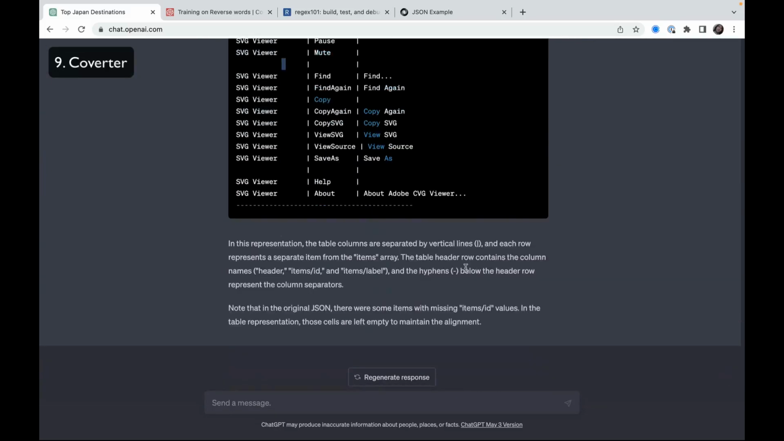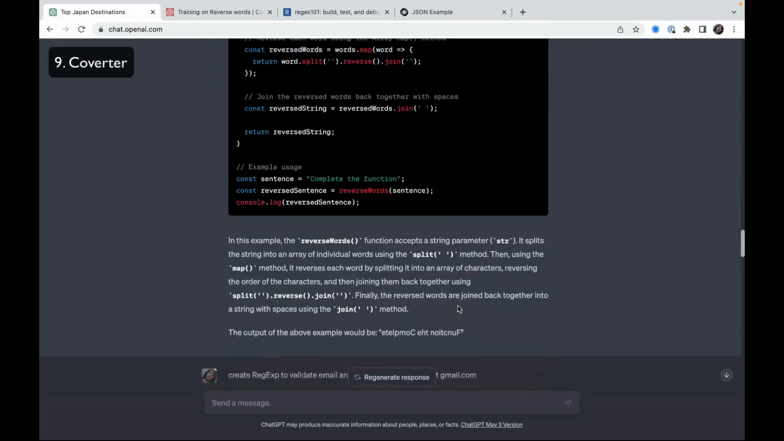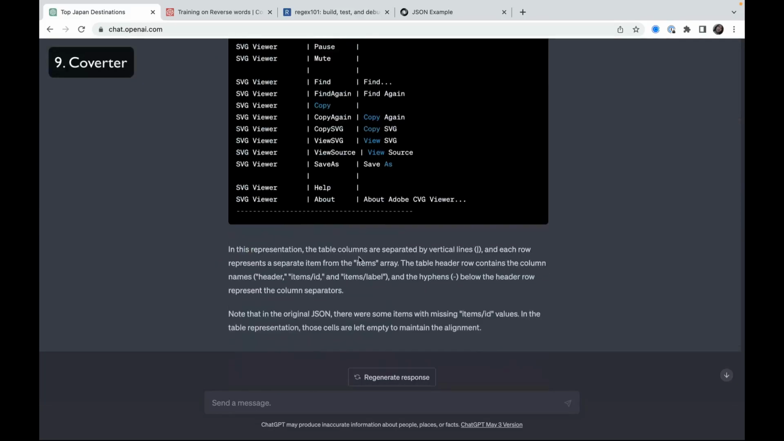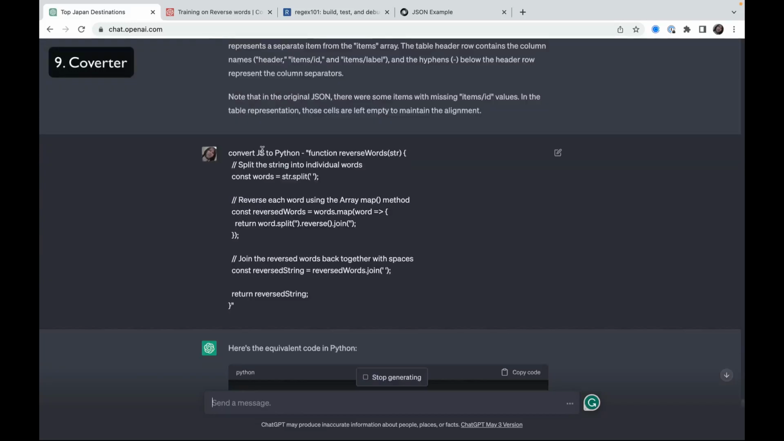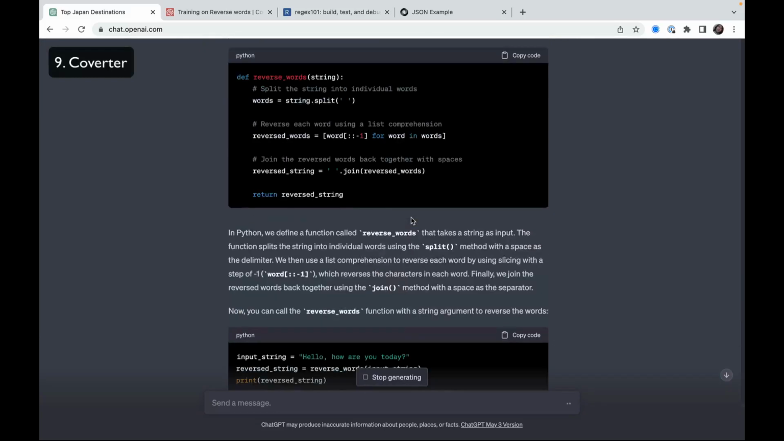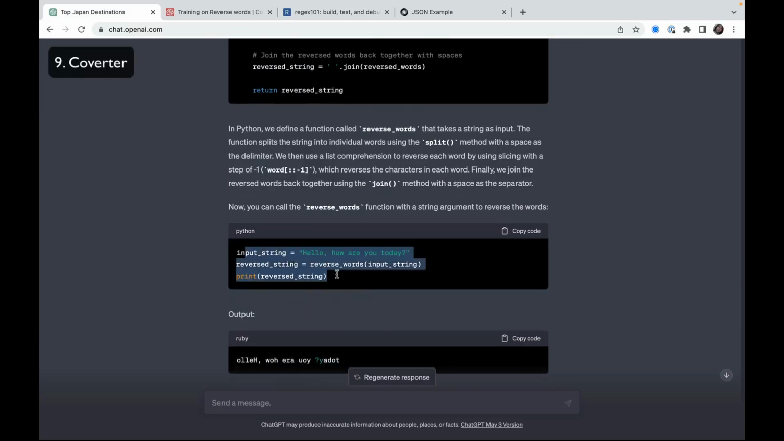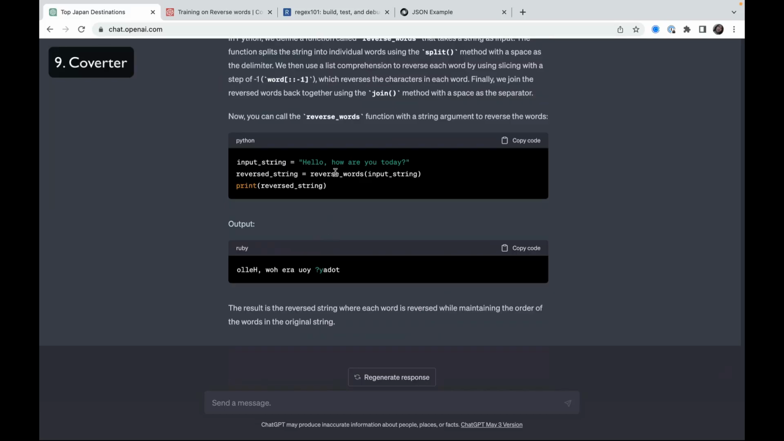But converting formats is not the most interesting. The most interesting is that we can convert technologies. For example, we can convert our solution that was provided before, like this function, from JavaScript to Python. That was JavaScript, and it was converted to Python. And look, we even have examples of usage when the code was converted. Examples are also in Python.